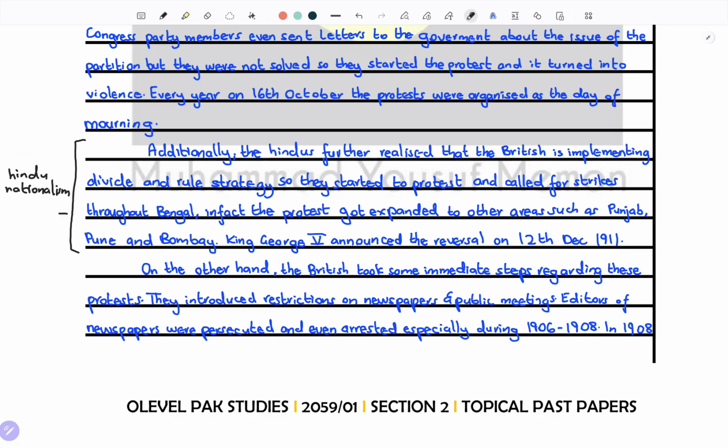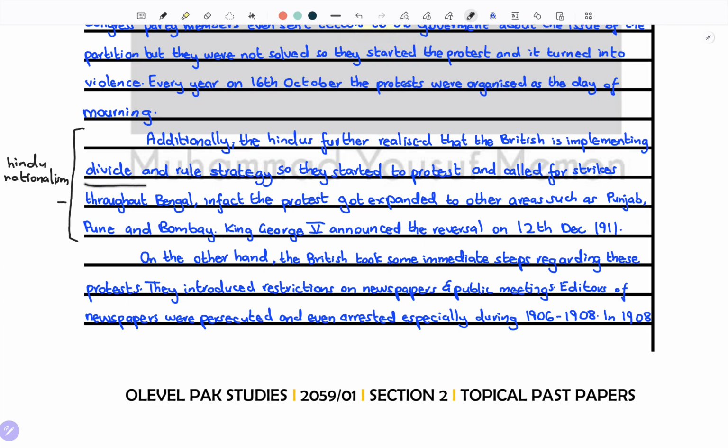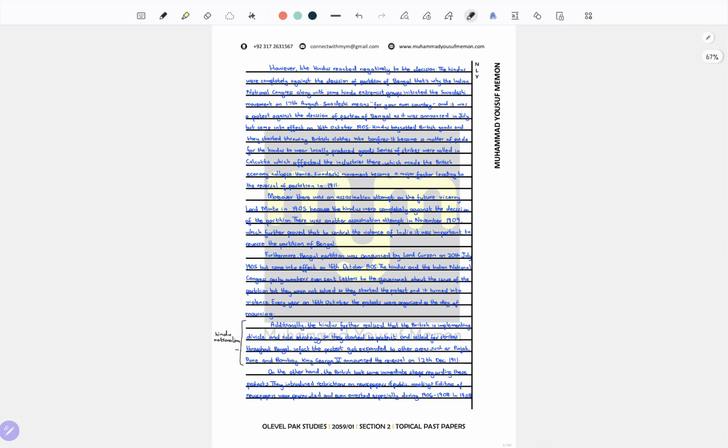Additionally, the Hindus further realized that the British were implementing a divide and rule strategy. This is the main point in this strategy. Divide and rule means that they wanted to divide apart and then rule simultaneously to increase the administration. So they started to protest and called for strikes throughout Bengal. In fact, the protests expanded to other areas such as Punjab, Pune, and Bombay. Hence, King George V announced the reversal on 12th December 1911. This was all the reaction of the Hindus.